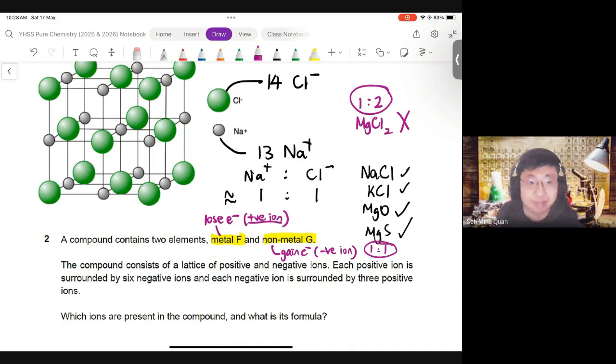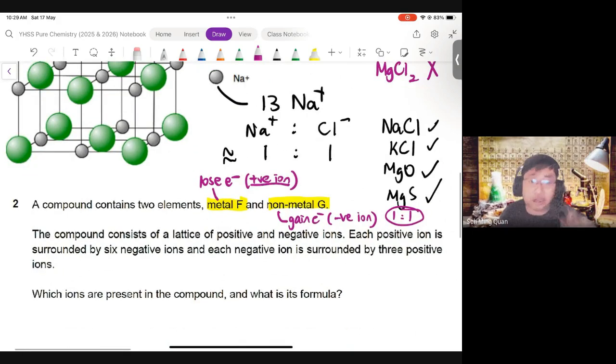Okay? So I will write this down. The purpose of writing this down also is to jog my memory. So like I said, many of you tend to just stare at the question. Now, staring at the question is not going to work. Even for me, it doesn't work. You will need to write down, oh, metal, what do I remember about metal and non-metal? Write it down. It helps.